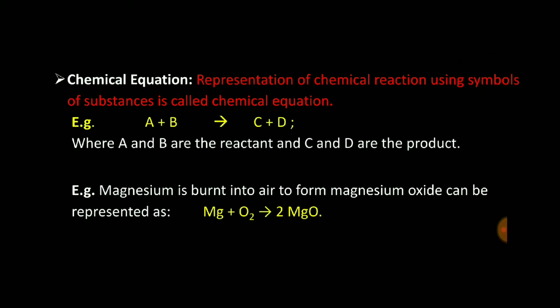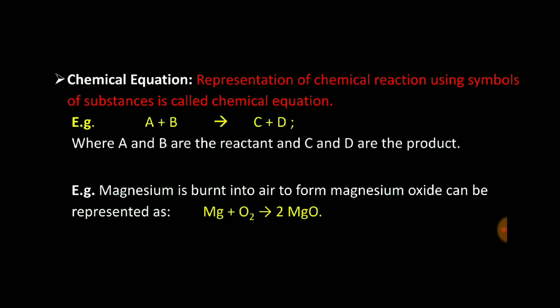For example, here two elements A and B, just for example. When reacting A with B, it is converting into C and D. So what are they and why have we put an arrow here? This is the shorter way to write down the chemical reaction.